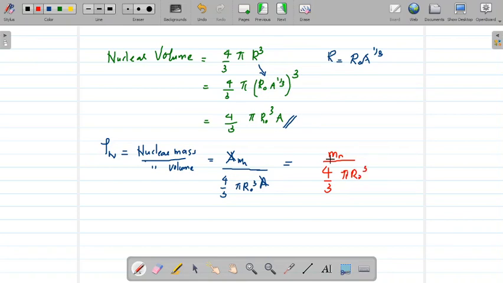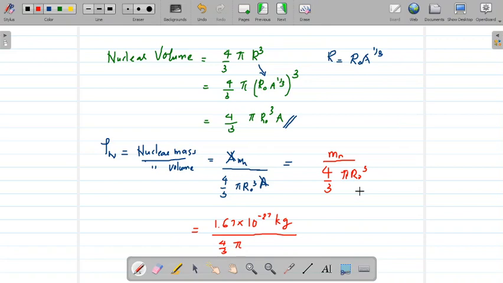So we know the value of Mn and we know the value of r0. Substitute those values. Mn equal to 1.67 into 10 raised to minus 27 kg. You should learn this value by heart, divided by 4 by 3 pi into r0.